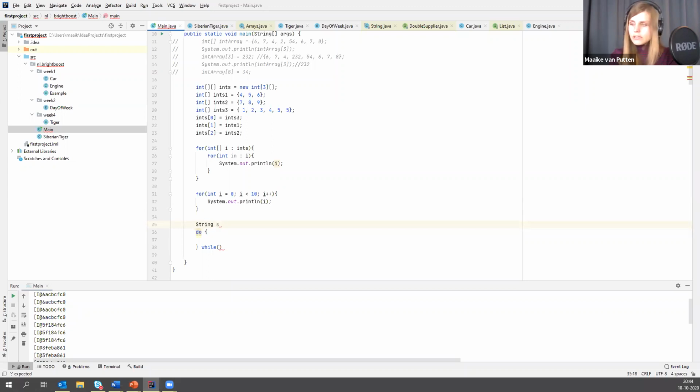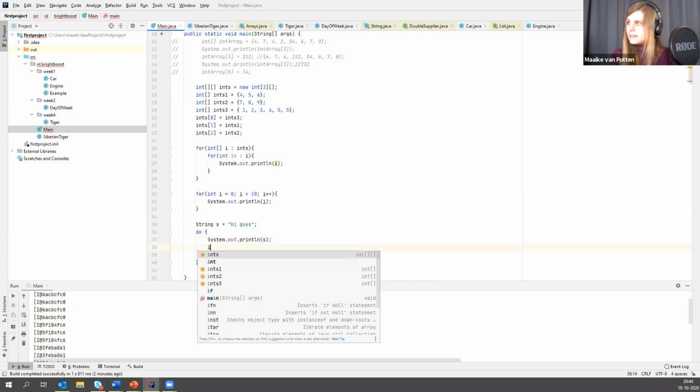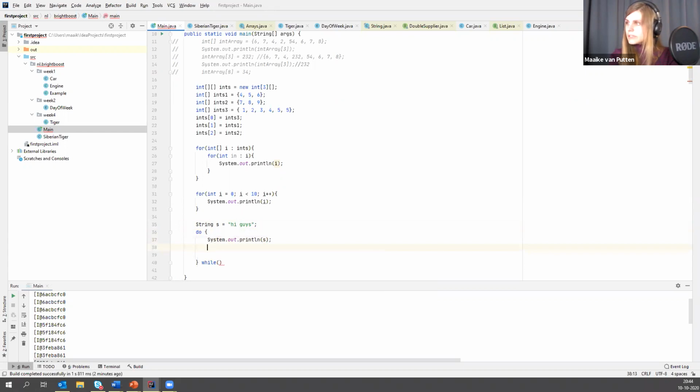We don't have that yet, so that's okay. Hi guys. And here I'm going to say print s, and then here I'm going to say s equals s plus itself. So I'm just doubling it.